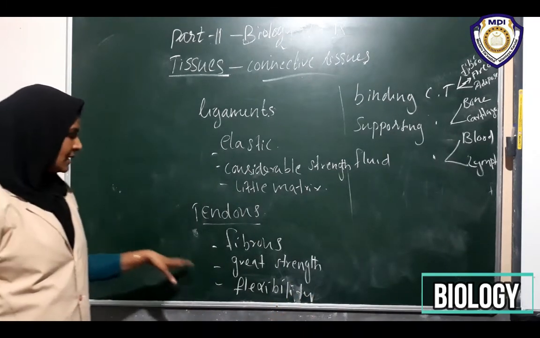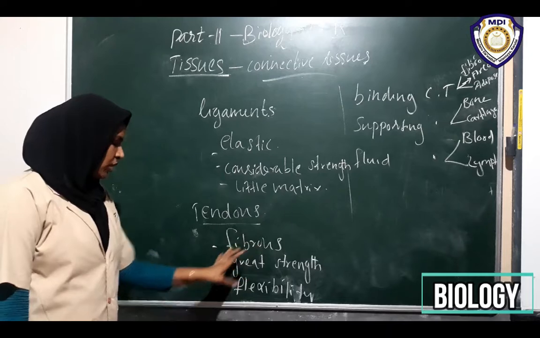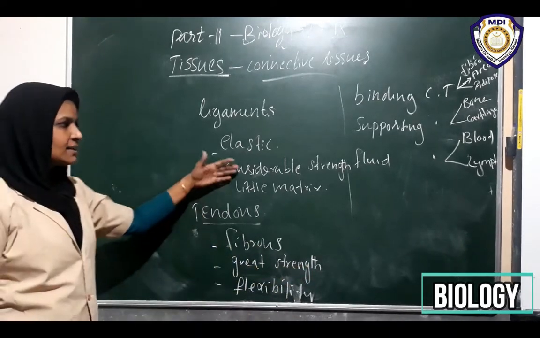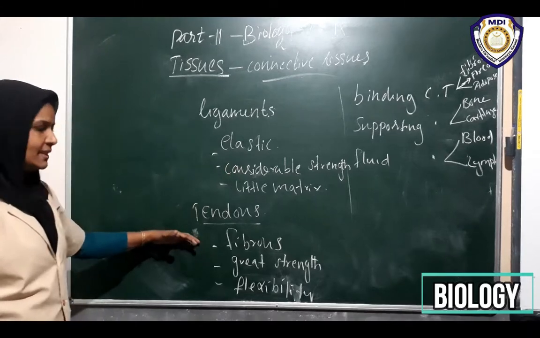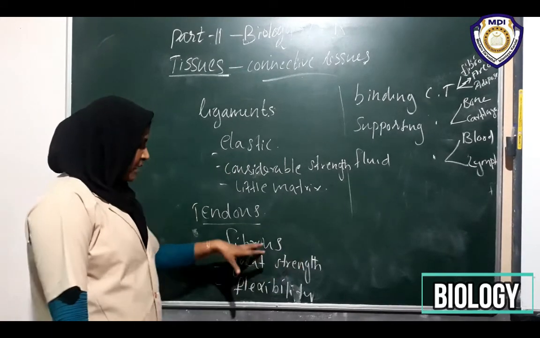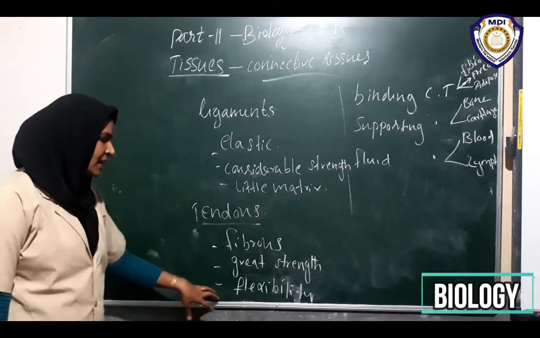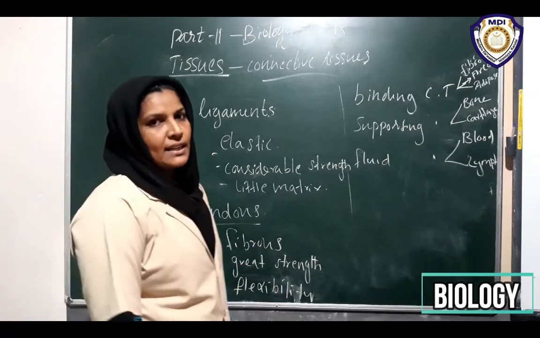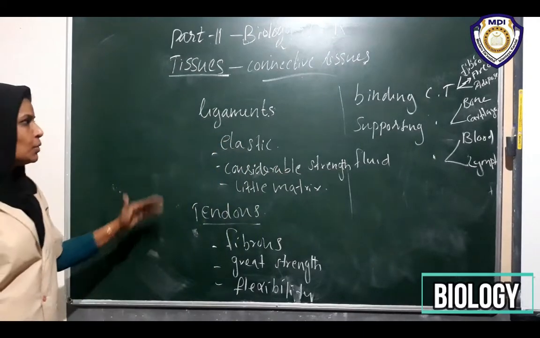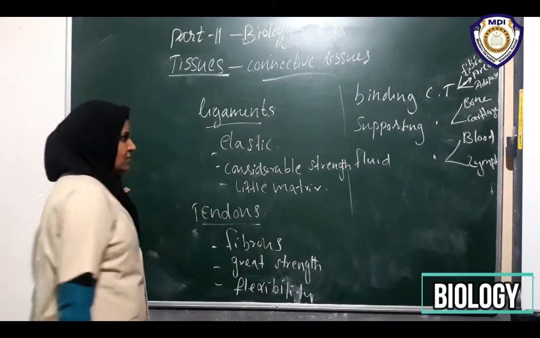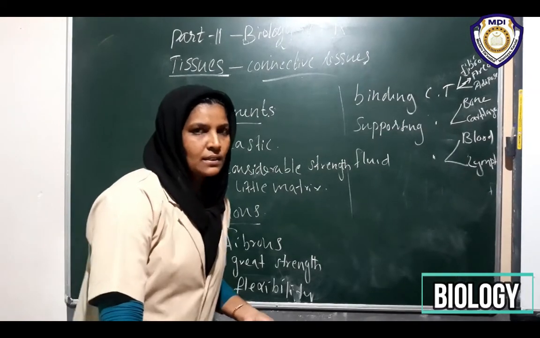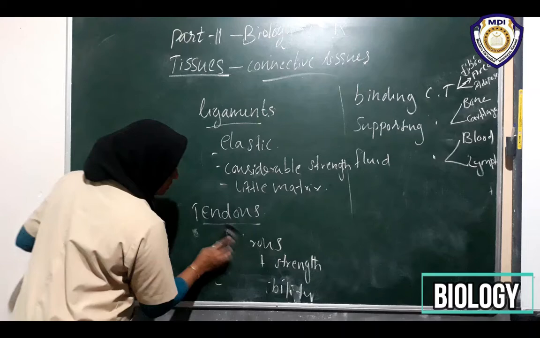So now listen, tendons are fibrous. They have great strength. Here is considerable strength, but in the case of the tendons, they possess great strength. Fibrous with great strength, but limited flexibility they possess. The difference is very important: the differences between ligaments and the tendons. Got it? Okay.